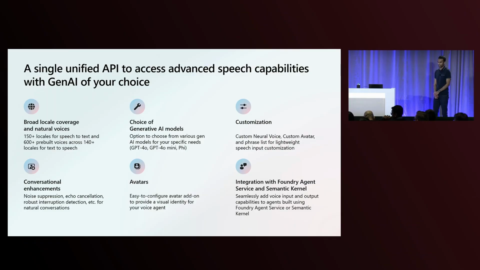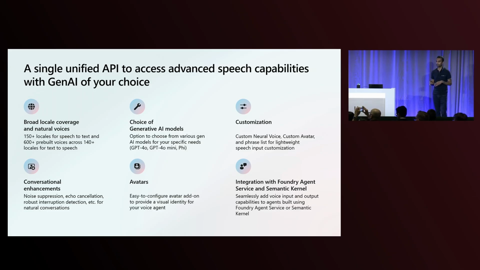All right, so this is a single unified API that provides you with the ability to build speech-to-speech experiences. It includes the options to use the amazing power of Azure AI speech-to-text technologies for audio input and also for audio output, all of the text-to-speech voices that we have from Azure AI text-to-speech. And both of these can be customized for your scenario. You also have the choice of generative AI models, which includes Microsoft's very own Phi as a small language model.